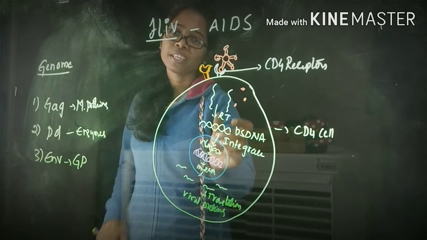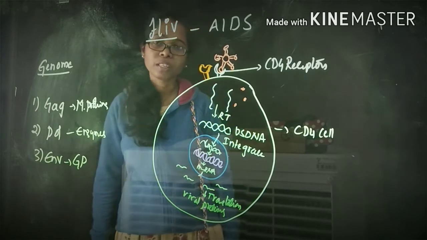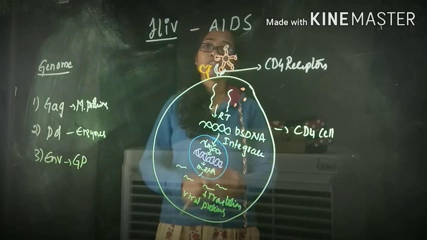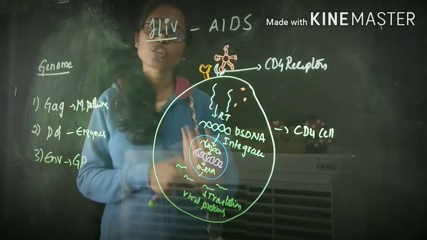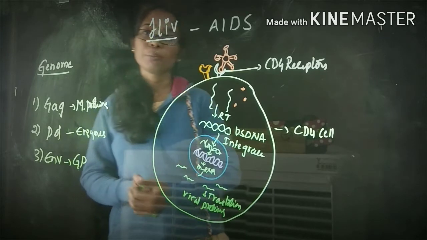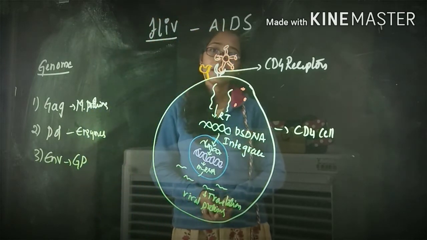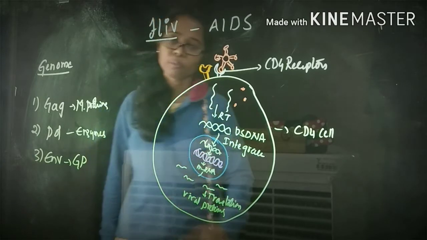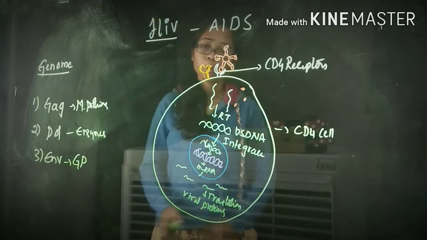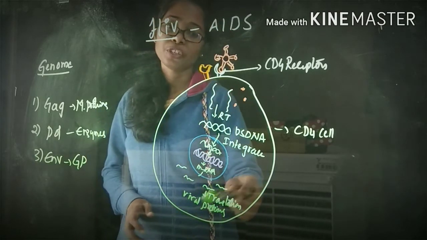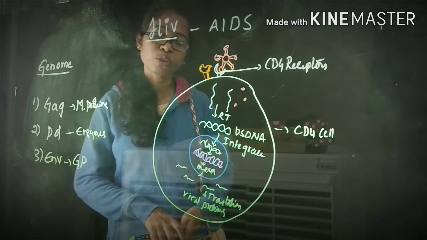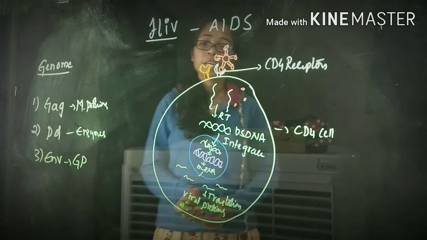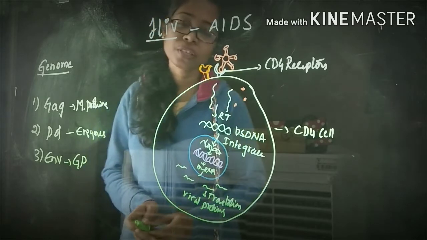Now this double-stranded DNA gets integrated with the human genome, undergoes the transcription process, and produces this viral mRNA. Clear? Once this viral mRNA is released into the cytoplasm, with the help of translation it produces the different types of viral proteins. Clear?